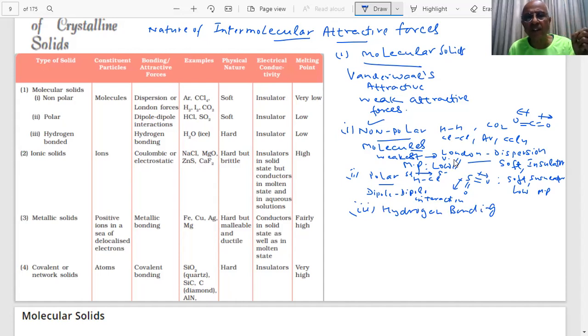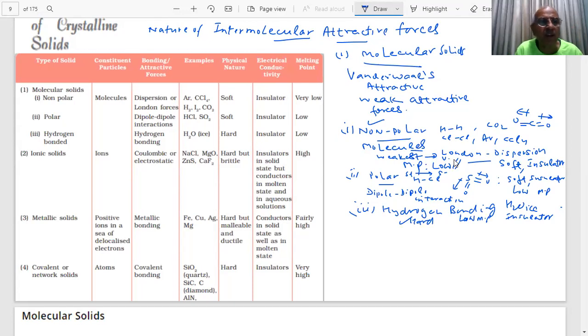And the result of this is a van der Waals force, but stronger than both of these, students. For example, in water, ice, you have strong hydrogen bonding, and again it is an insulator, and the melting point is low. But you will see it is hard. It is not soft. Ice is not soft. It becomes hard due to hydrogen bonding, student. Ice has hydrogen bonding.